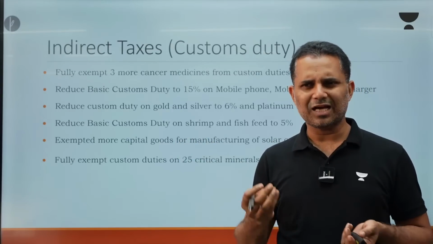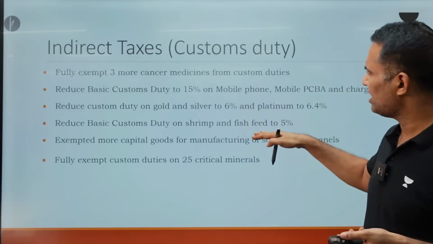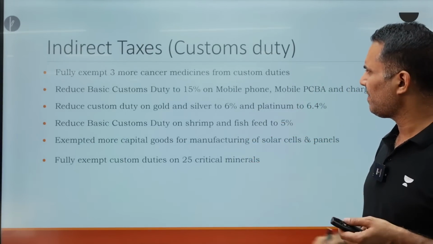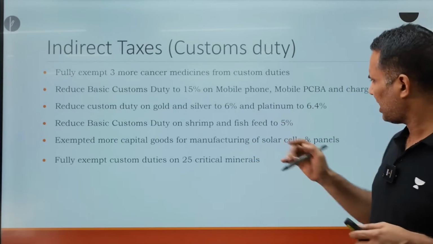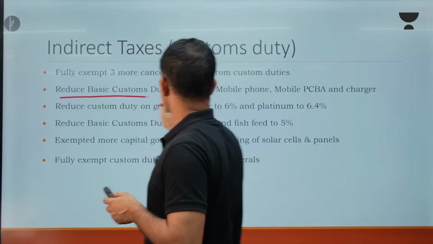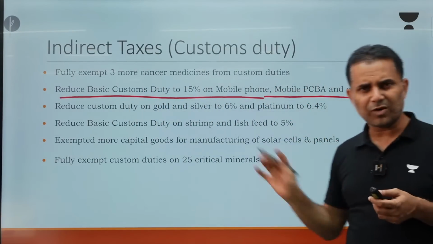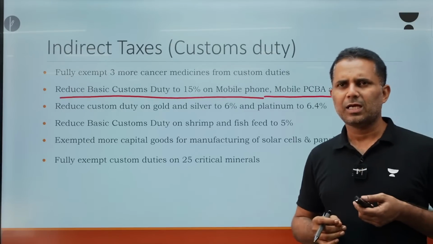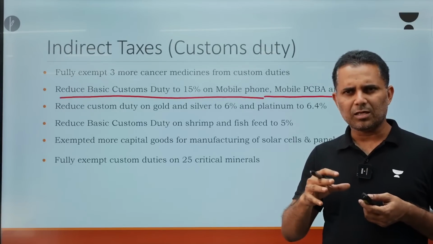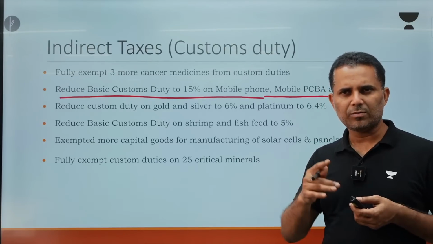So indirect taxes, hardly few. Customs duty is left outside GST. So there are certain major changes in customs duty. No need to remember, but one thing I just wanted to point out is that basic customs duty on mobile phones is reduced to 15%. Earlier it was 20%, it has been reduced to 15%. Why it is important is that India is becoming a major hub of mobile manufacturing.